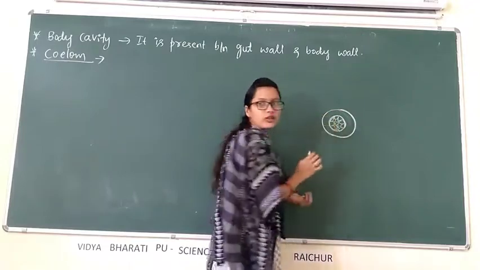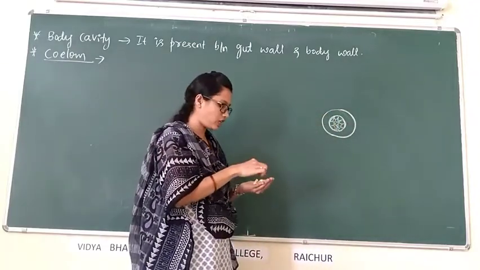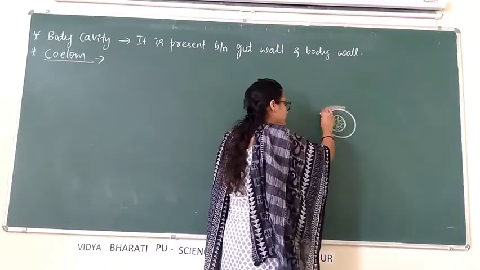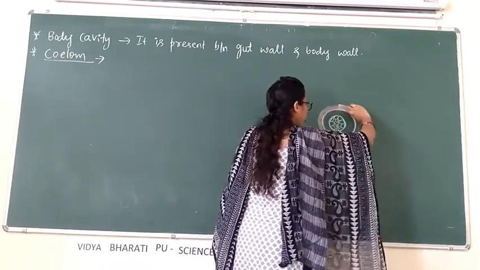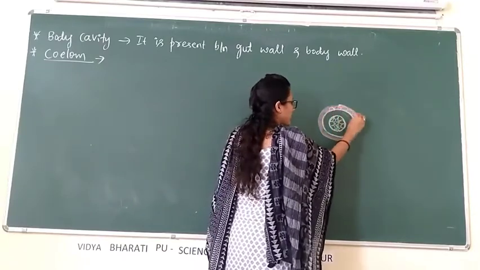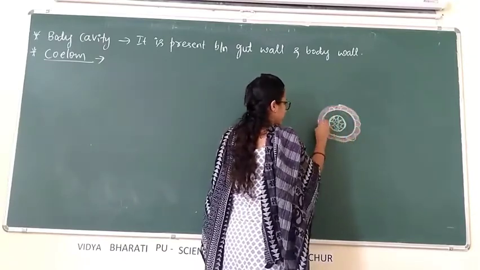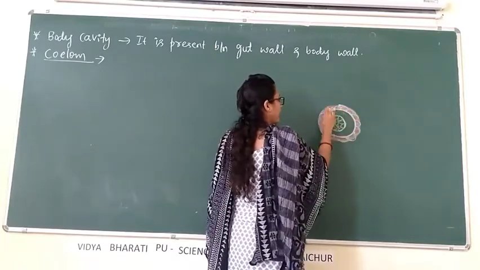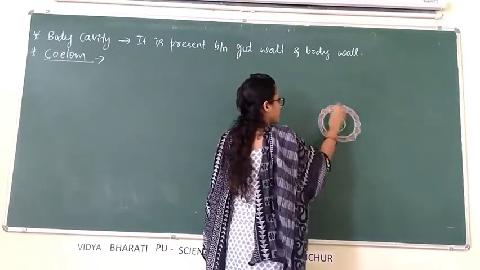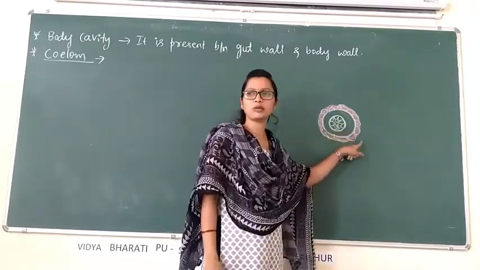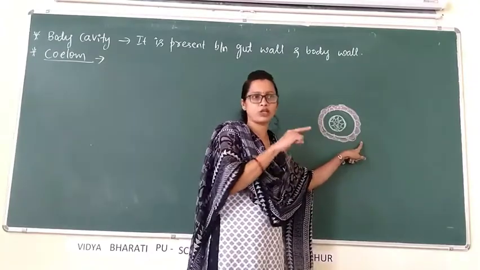If this body cavity is lined by mesoderm, here also cells are present in the mesoderm like this. This is the body cavity which is completely lined by mesoderm.